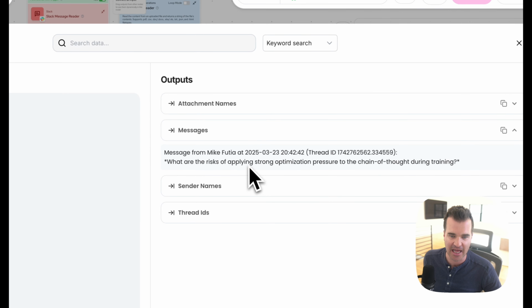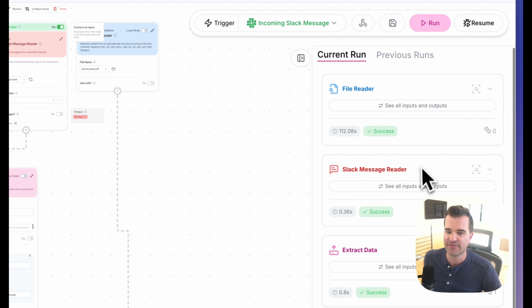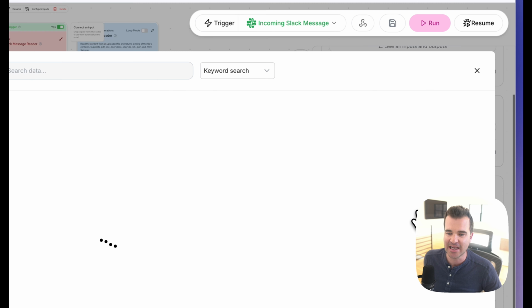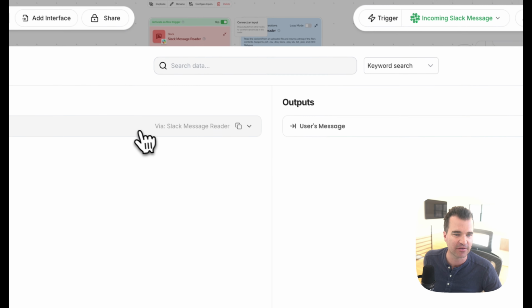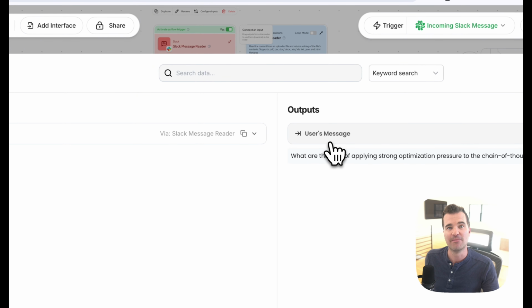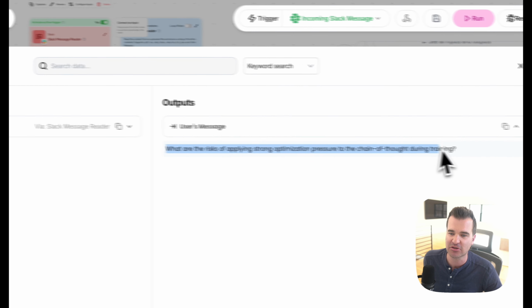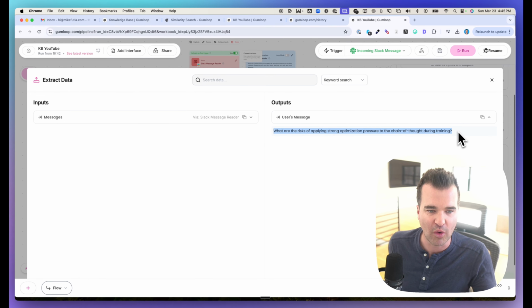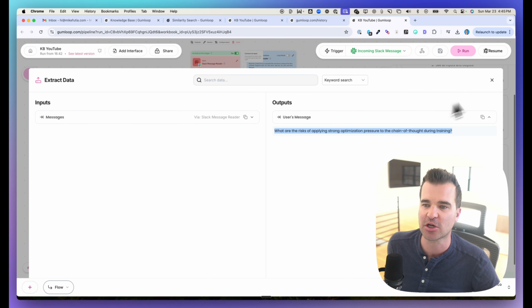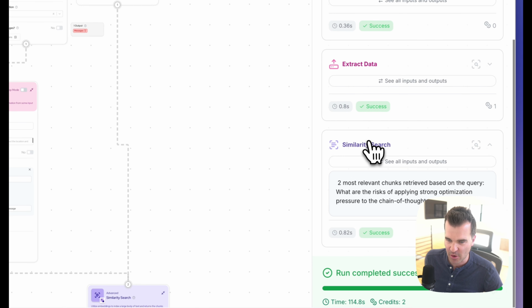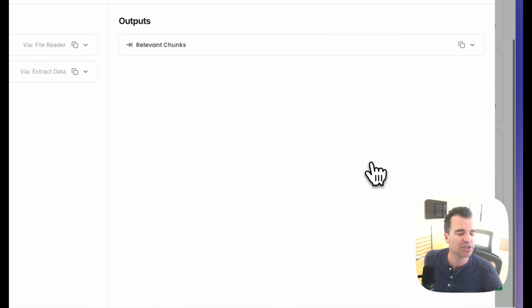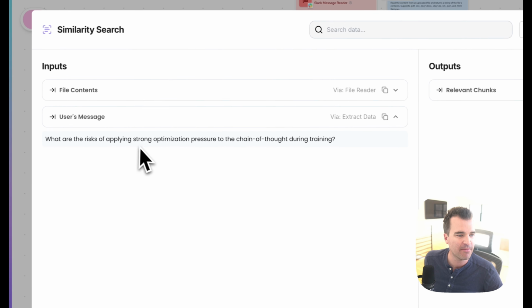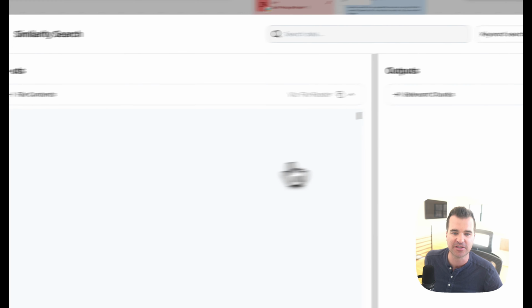So this is what Slack is outputting in full. And then the extract data node, let's see if it successfully extracted the message. So this is why we use that extract data node, because this is all we want to grab out of the message, which is the question itself. Now we can go to the similarity search, and we're inputting the message.